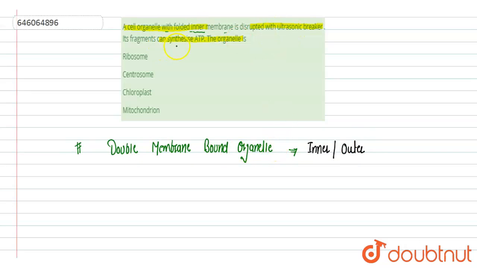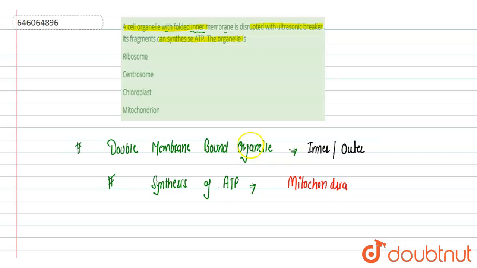The second part is: its fragments can synthesize ATP. Now this clue is sufficient for us to identify the organelle, that is the mitochondria, because the only organelle which helps in the synthesis of ATP is the mitochondria.